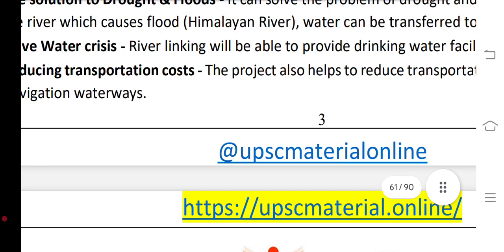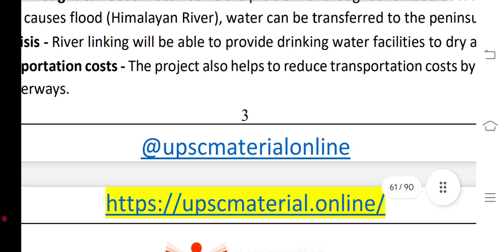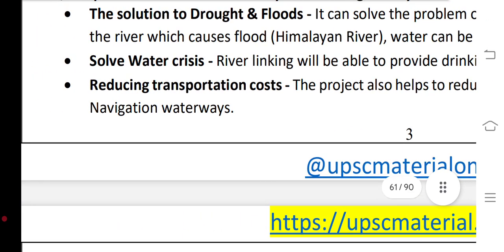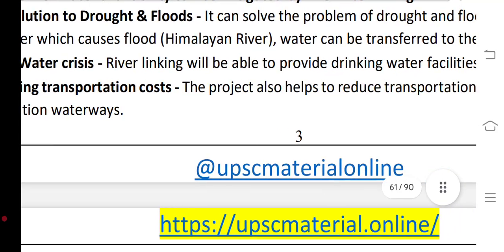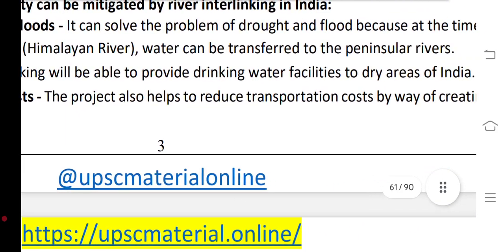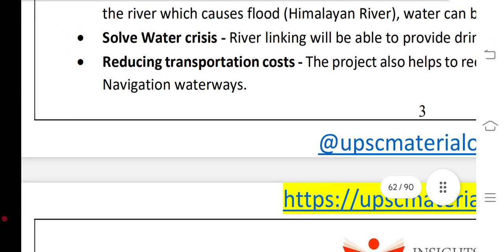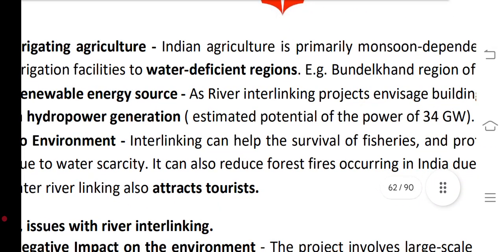Solve water crisis: river linking will be able to provide drinking water facilities to dry areas of India, and reduce the transportation cost. The project also helps to reduce the transportation cost by way of the creation of inland navigation waterways.